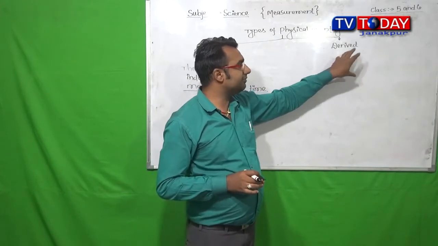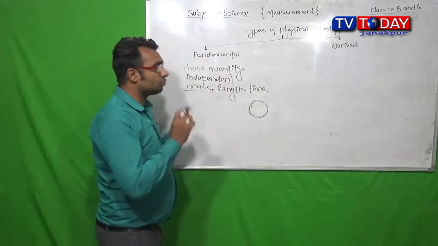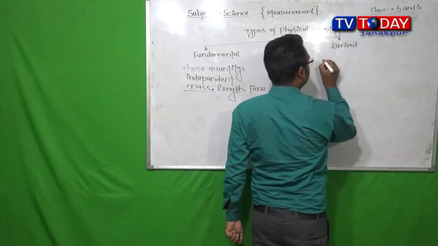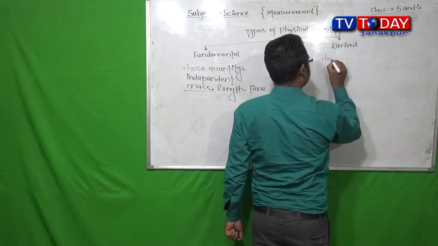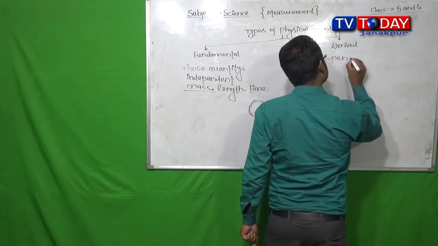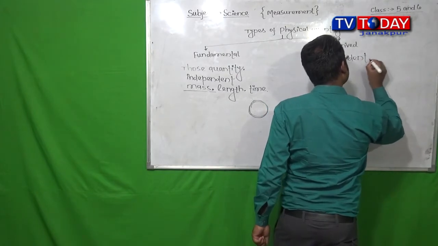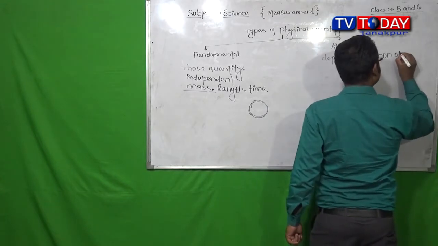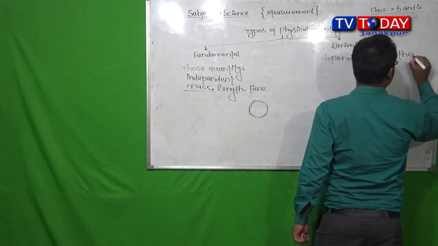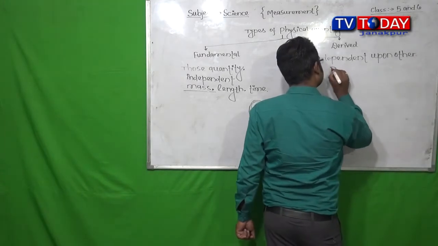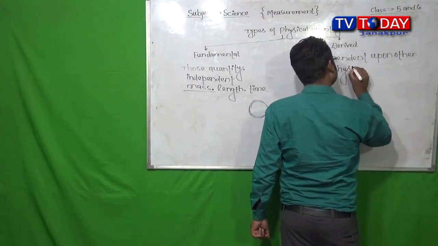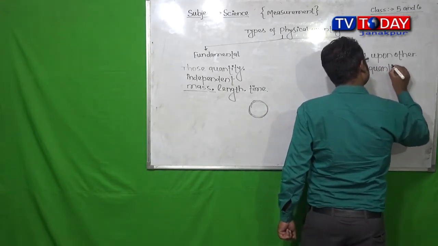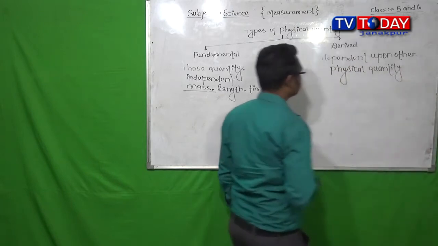Derived physical quantities are those quantities which are dependent upon other physical quantities.